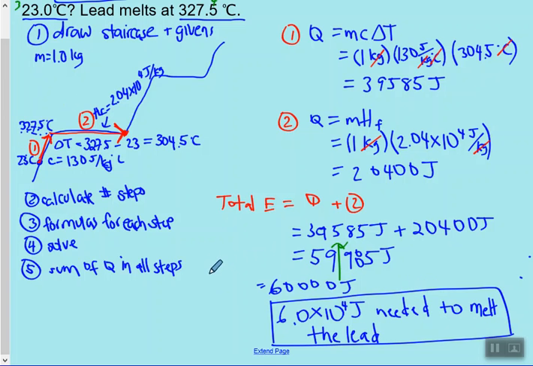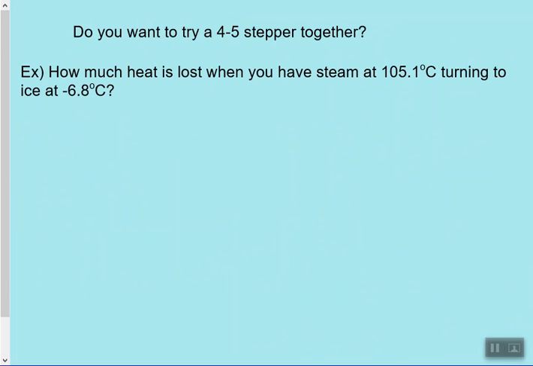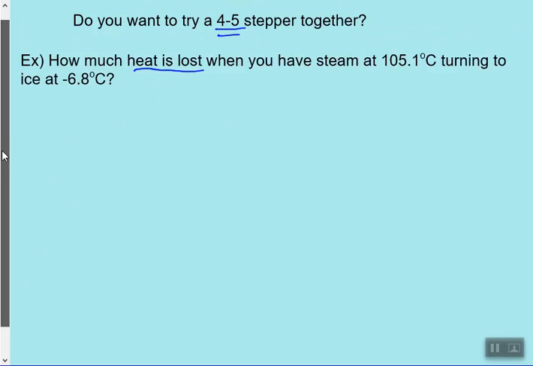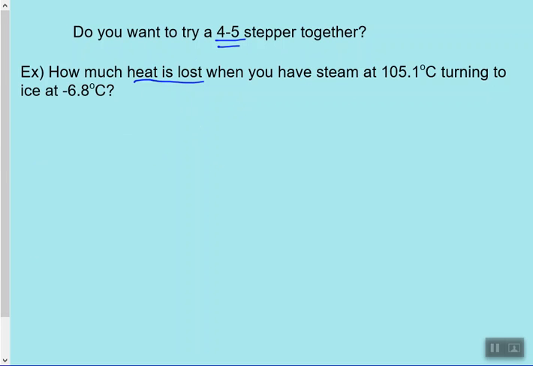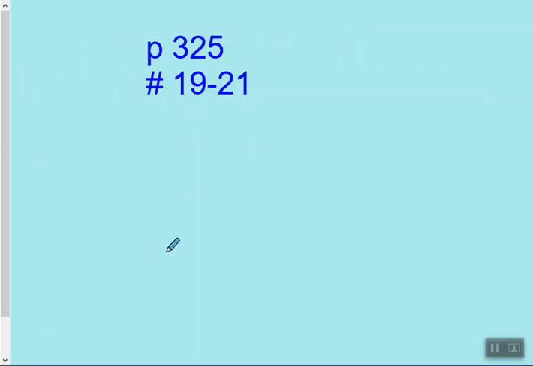Okay, another example. I'm not going to do it here. These notes are already long enough. We can try a 4 to 5 stepper together, but I will do that in a separate video. We will see how much heat is lost when you have steam at 105.1 degrees Celsius turning into ice at negative 6.8 degrees Celsius. It's also a heat lost instead of a heat you're adding, so it'll be a negative heat. If you want to view that, you can after this. Or you can just turn to page 325 and start on assignment 19 to 21.